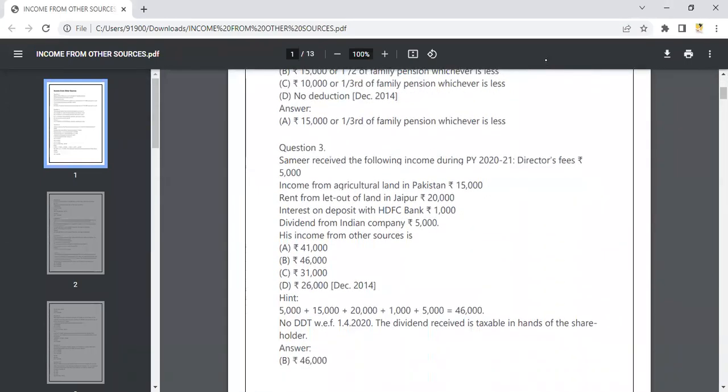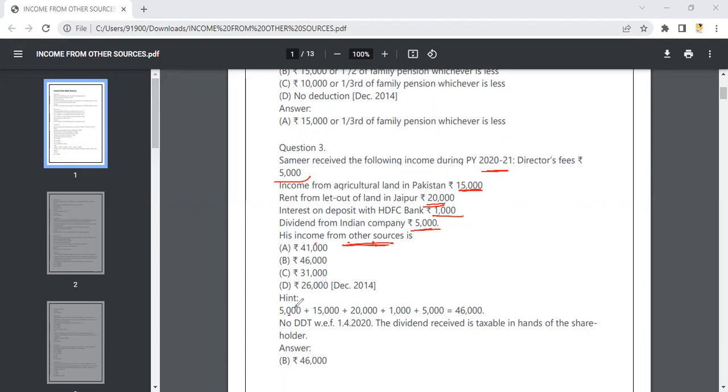The third question again tells about Samir. Samir has received income during 2021. He has received director fees, and he has got income from some agricultural land which is situated in Pakistan, and rent from a let out property. That property is in Jaipur, and then interest on deposit from HDFC Bank and dividend of the company. What is his income from other sources?